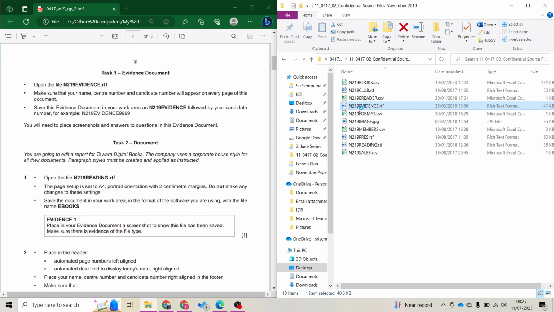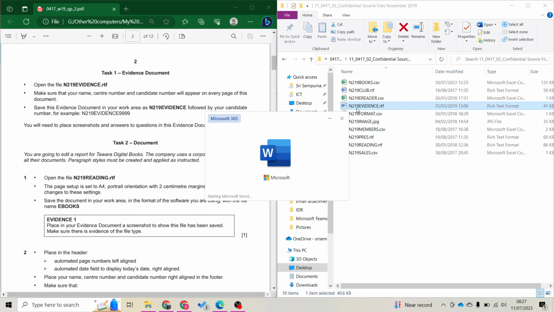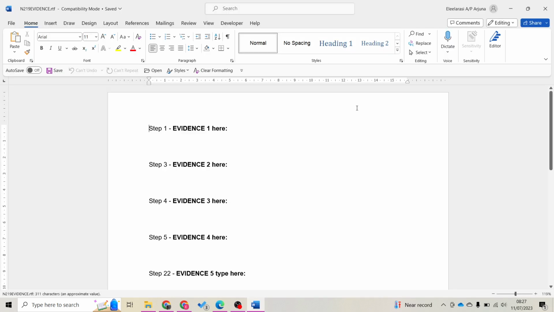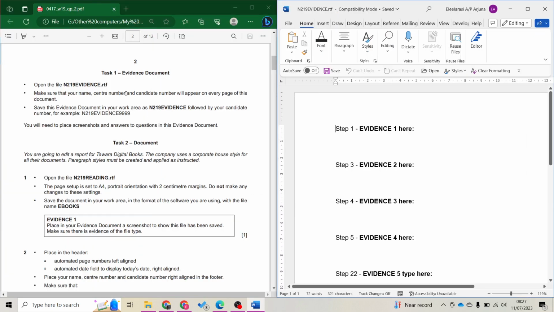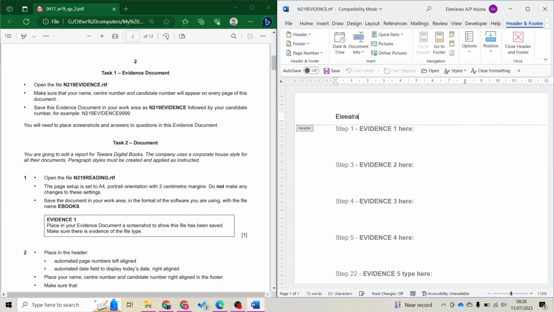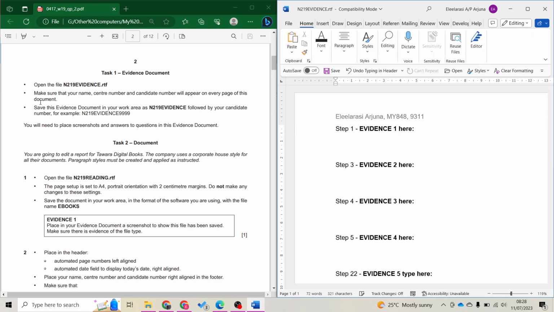Evidence. Okay, make sure your name, center number, and candidate number will appear on every page in this document. They didn't say header or footer, so it's totally up to you. Okay, write your name, center number, and candidate number. And then save this document in your work area.